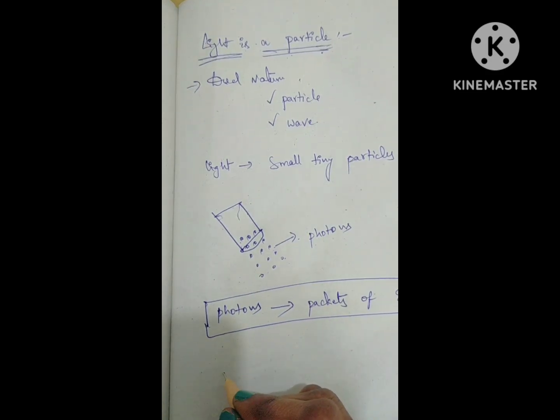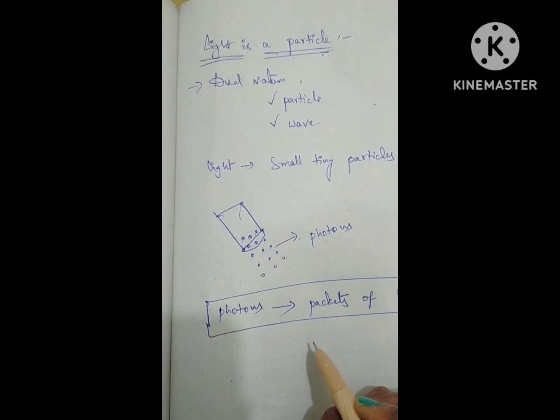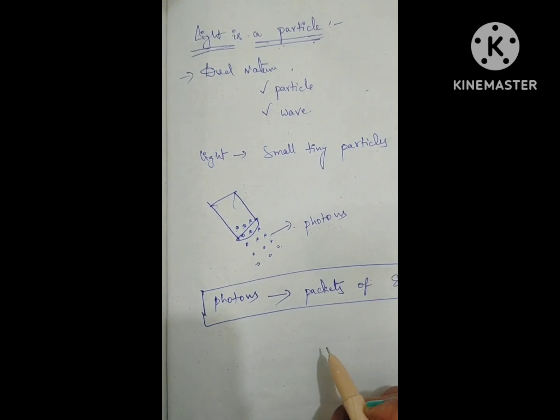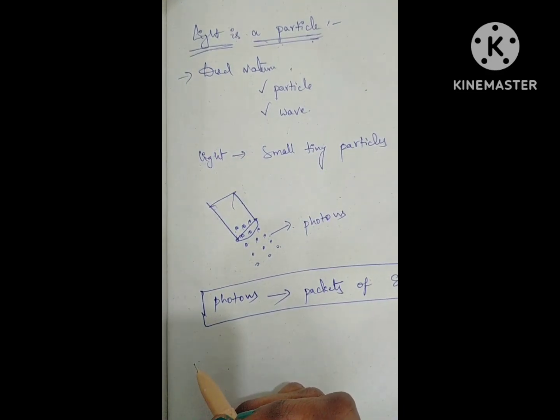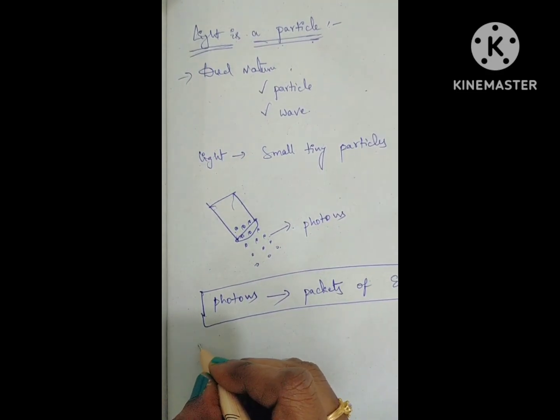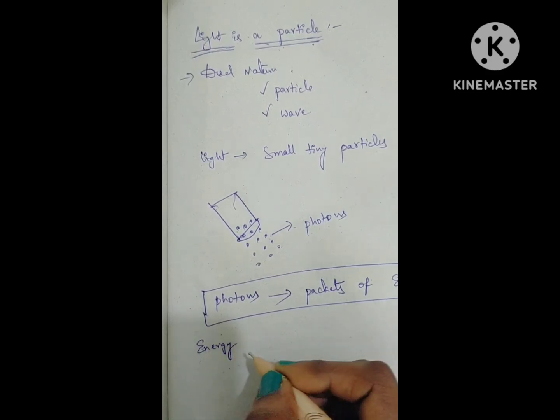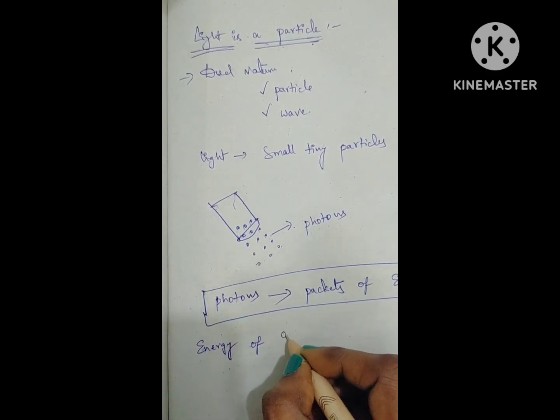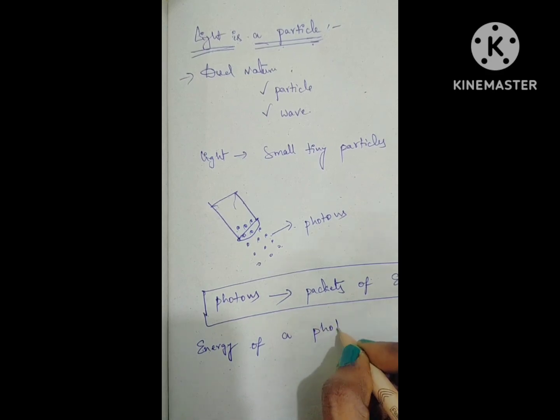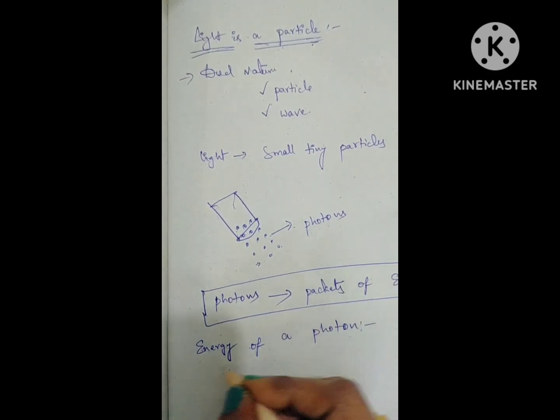So we must know the value of the energy of a photon. What is the energy of a single photon? Here you will get a clear idea about the energy of a single photon.